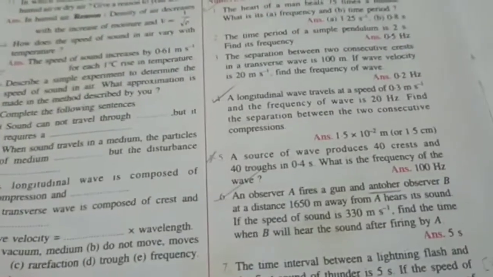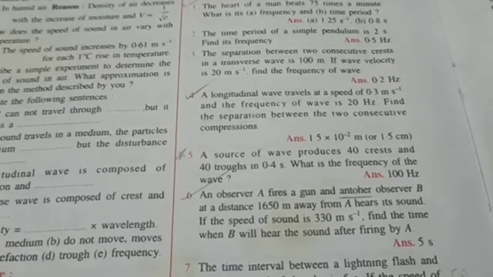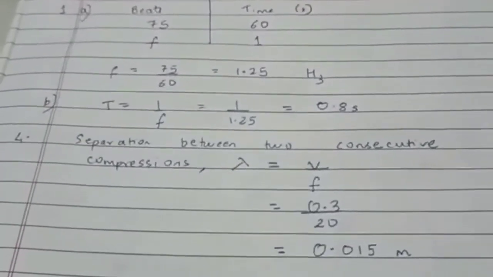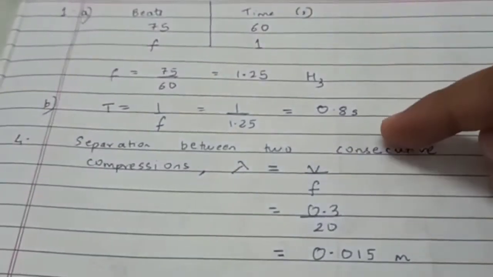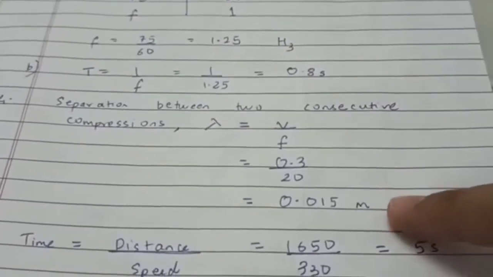Now the fourth sum, they've given us the speed and the frequency, and they want us to find the separation between the two consecutive compressions. That's nothing but the wavelength, one wave's length. The formula is that wavelength is equal to velocity or speed upon frequency. The values are given, they are in SI units, get the answer directly.